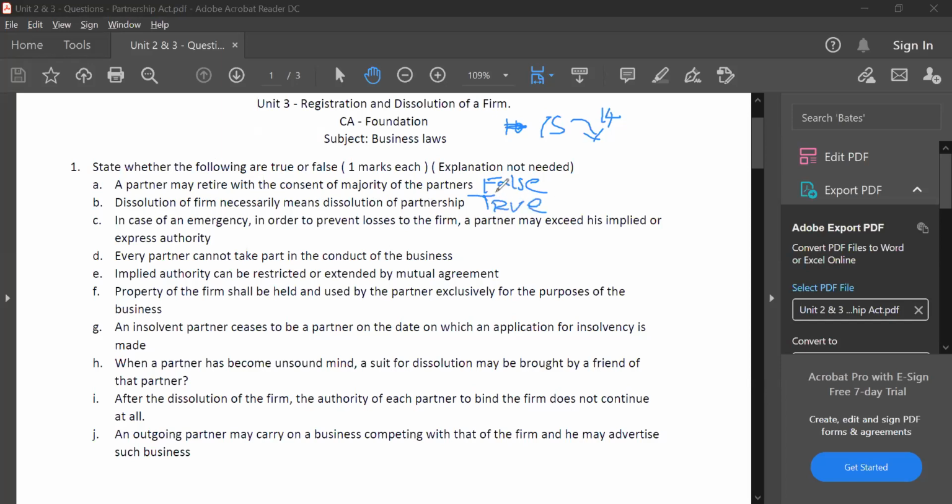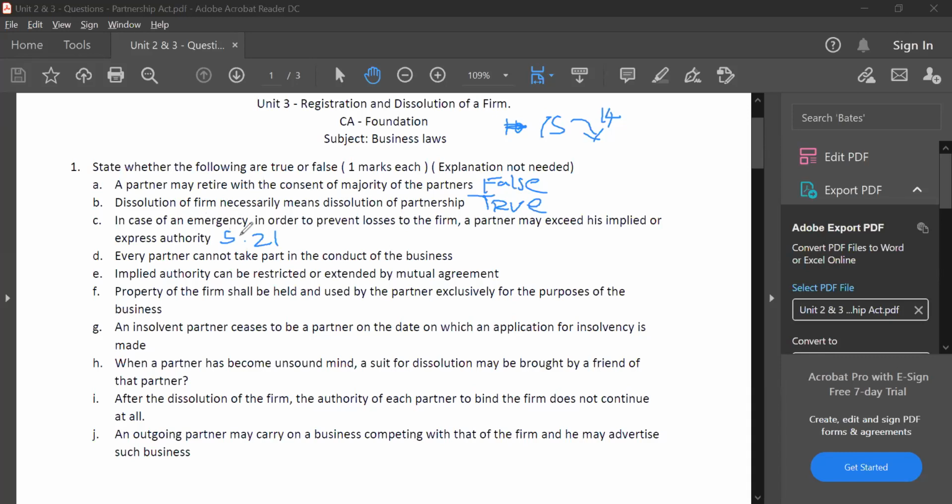So others are giving me correct answers. Kriti, Soumya, good correct answer. Next one. In case of an emergency, in order to prevent losses to the firm, a partner may exceed his implied or express authority. Answer, guys. Third one. Section 21 says, in case of emergency, a partner can do such acts which are beyond his powers, but not everything.